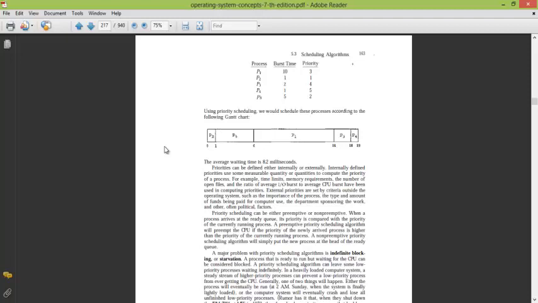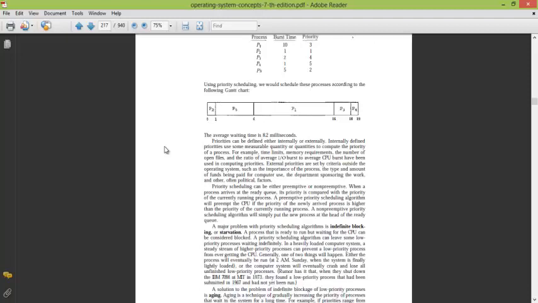If they arrive at the same time, this is an example considering they arrive at the same time, so they are executed in terms of their priority, regardless of their burst time. In this case, P2 will get first, then P5, then P1, then P3, and then P4, in this given order of their assigned priority.